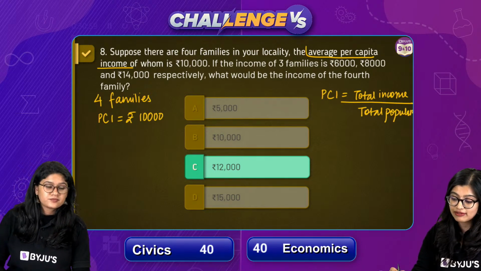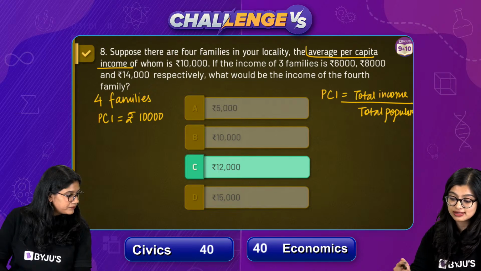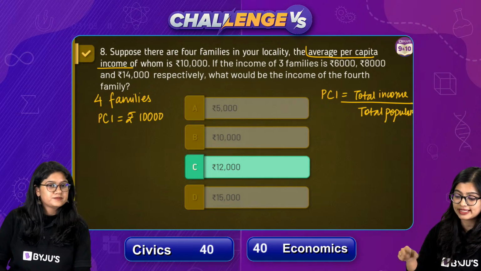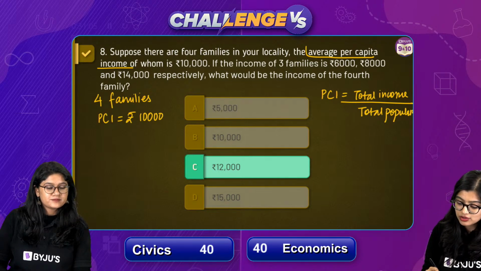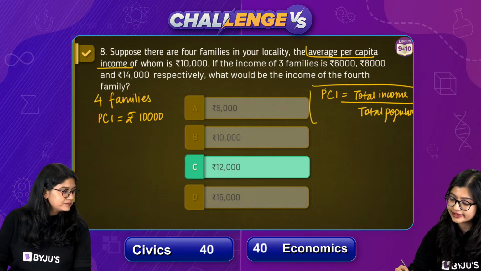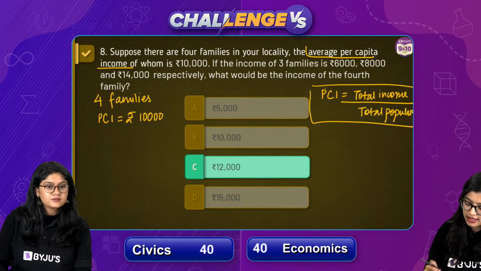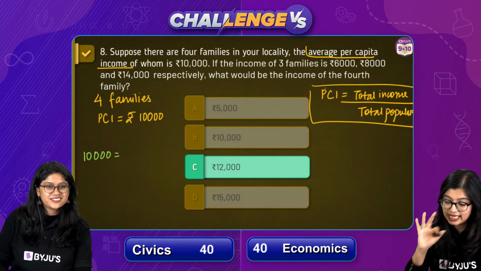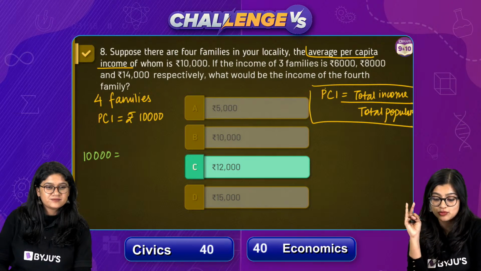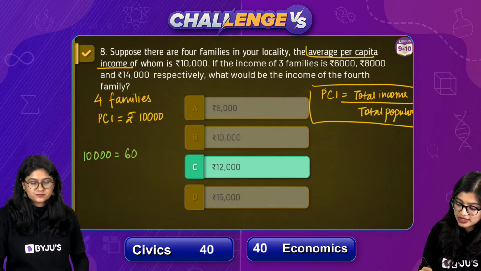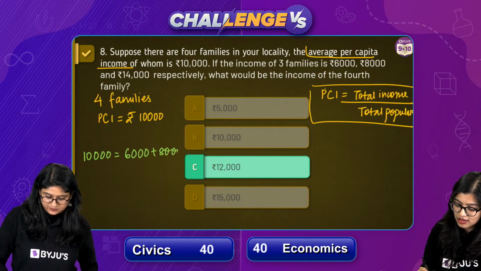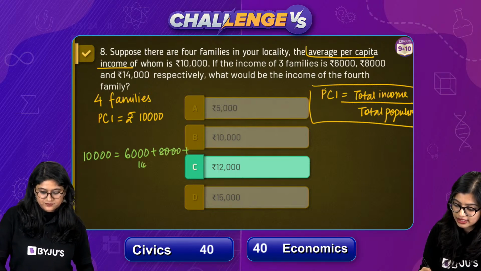Now, of course, here they've given us the PCI, not the total income. So I'm going to keep the formula on this side. What they've given to us is that 10,000 rupees is here. So you have 10,000 rupees and they have given you the incomes of three families. So you have 6,000, you have 8,000 and then you have 14,000.